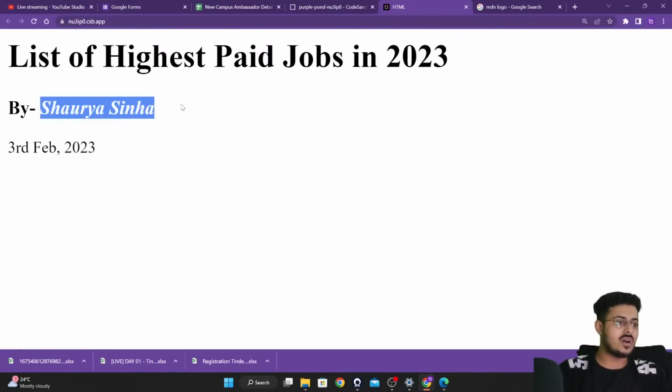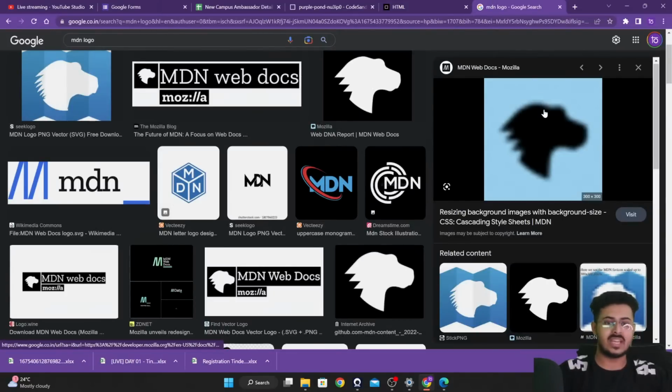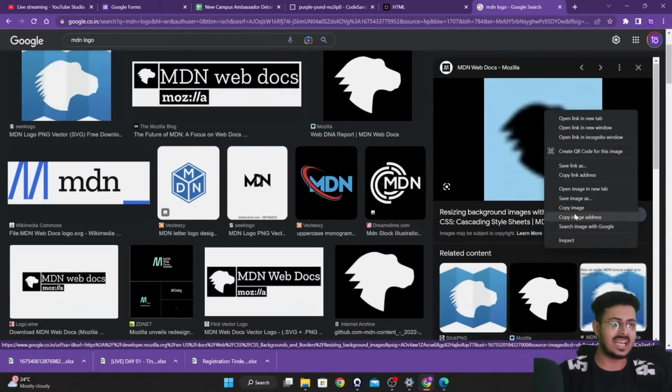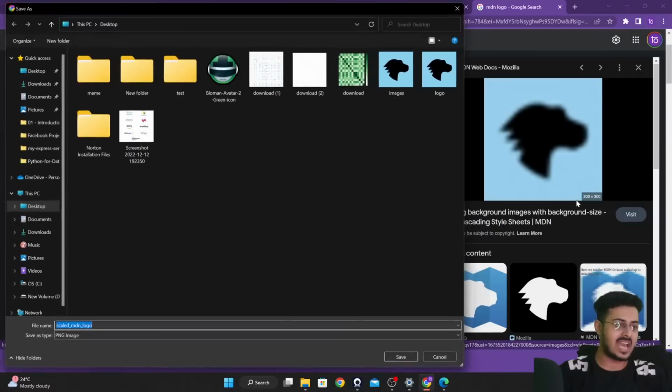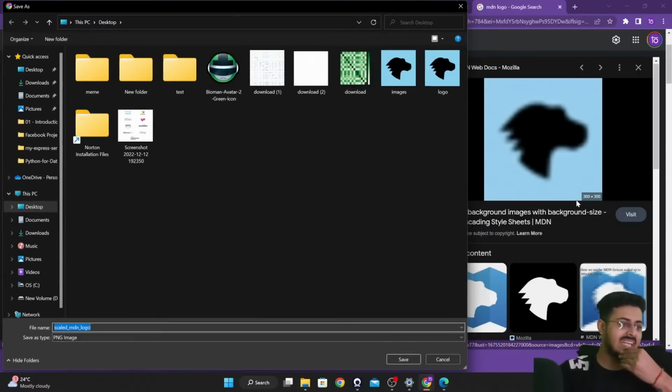So what we're going to do is download the MDN logo. Right click and then save image as. Why do we write the date in a paragraph but not in H6? Because H6 is still bold, and the date is not bold, guys. So we're going to save it inside of the desktop itself.